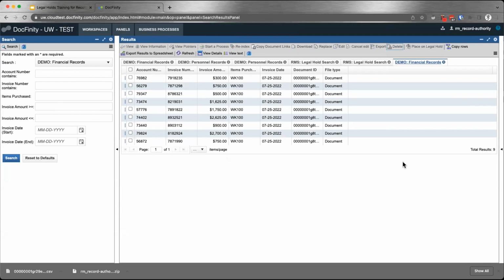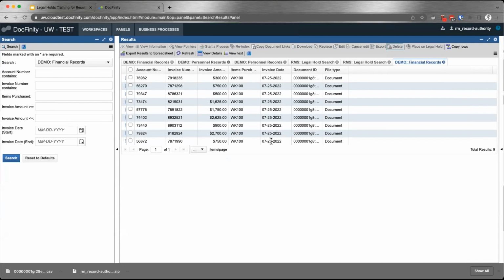So when I'm deleting things, what's really happening in Docfinity is the document is still there. It's still on the repository. It will be purged automatically in a certain period. I believe the current configuration is 30 days. If 30 days pass after something has been deleted, it will just be auto-purged unless it's on a hold. If it's on a hold, it will never be purged. It's protected, I guess, from purging.